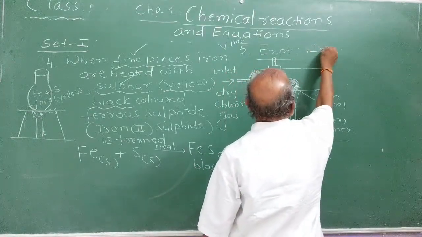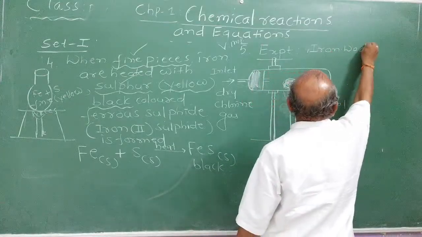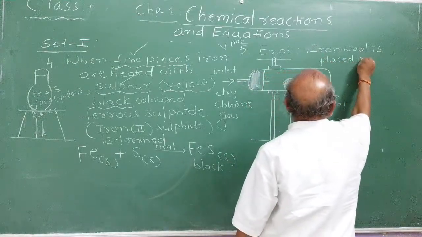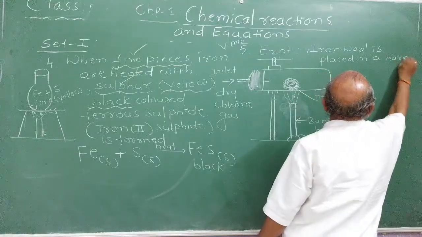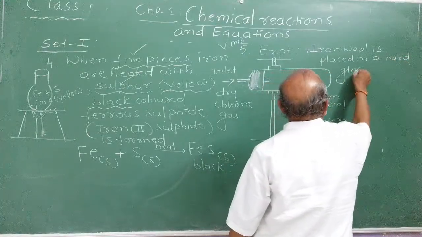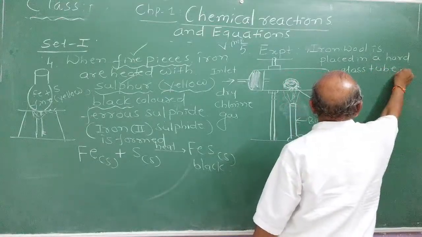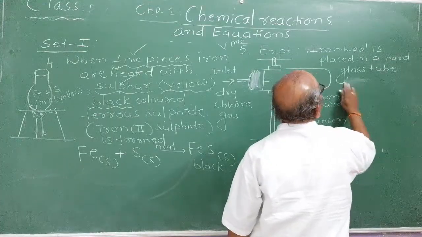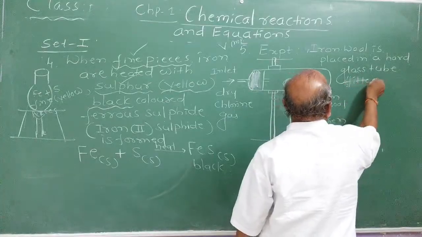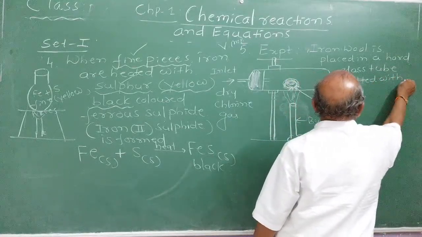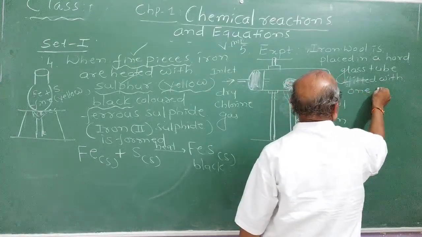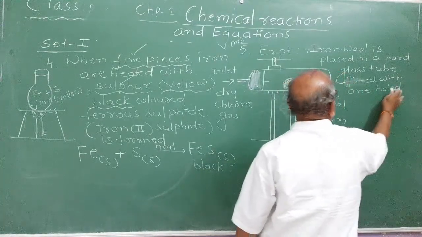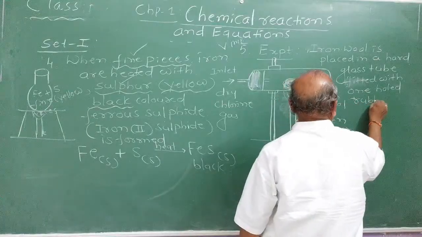Explain with an experiment. Iron wool is placed in a hard glass tube, so that it will not break, fitted with a one holed rubber cork. Write the experimental observations.